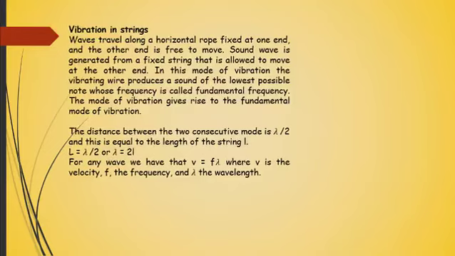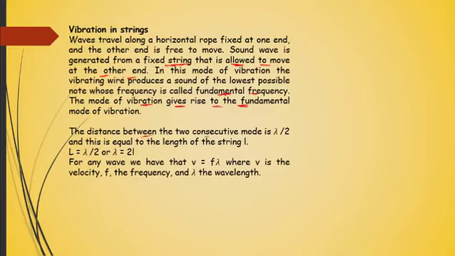And then we have vibration in strings. Remember, sound wave is generated from a fixed string that is allowed to move at the other end, while one end is used to control the frequency of that sound. We've also learned that we have what we call the fundamental frequency, which is the natural frequency that an instrument, or a closed system, will always have.